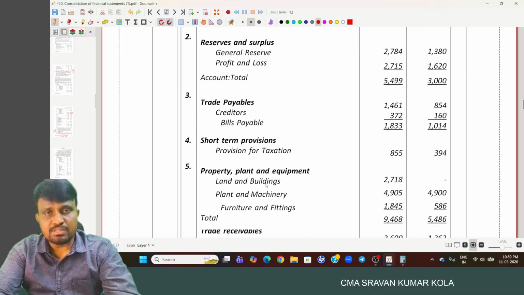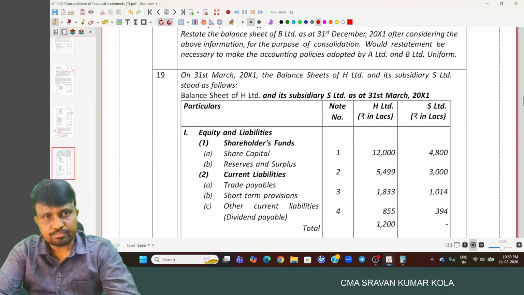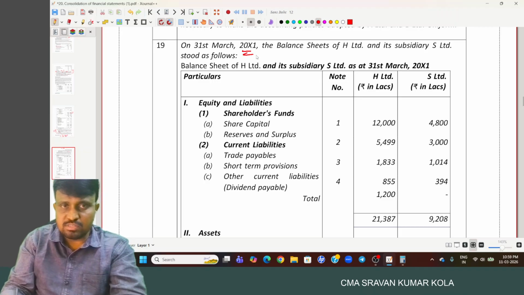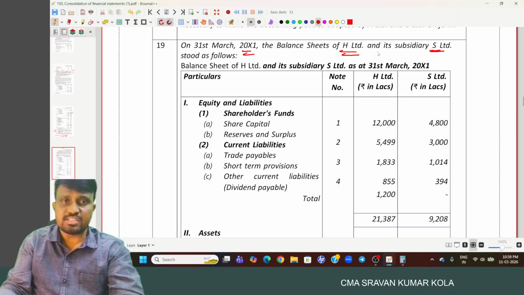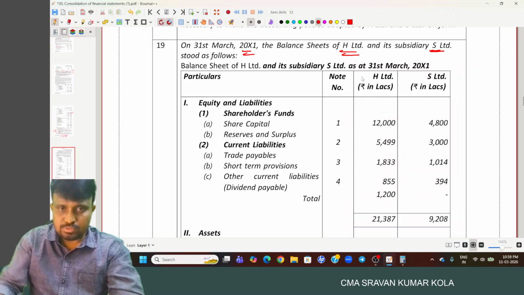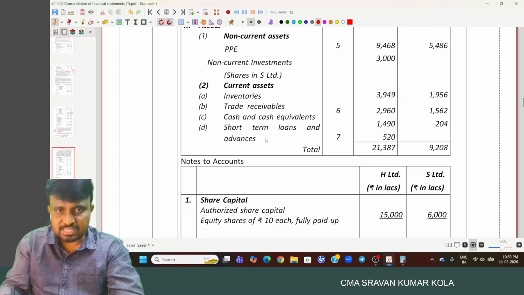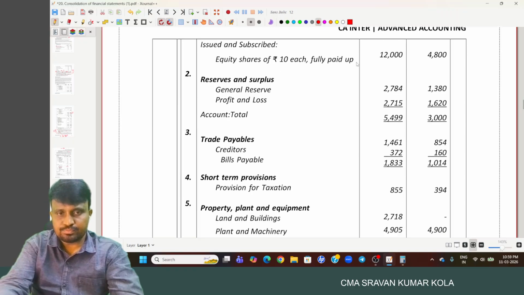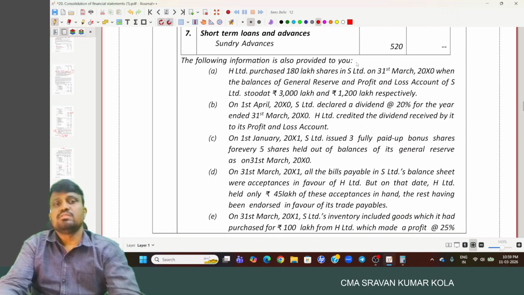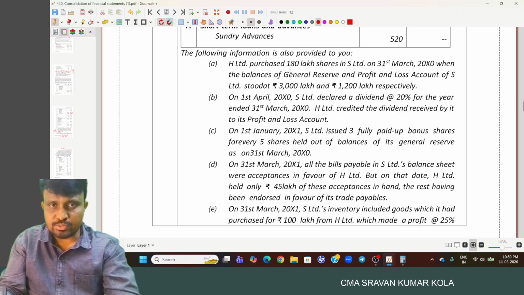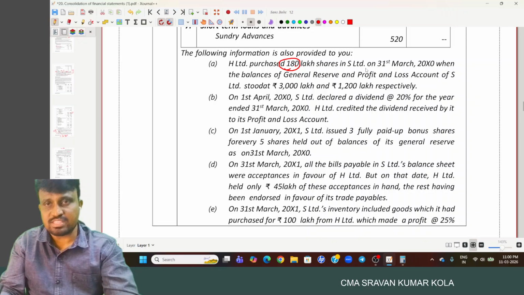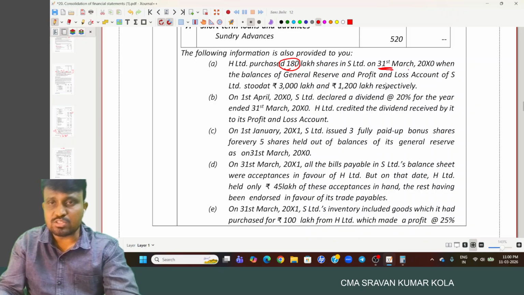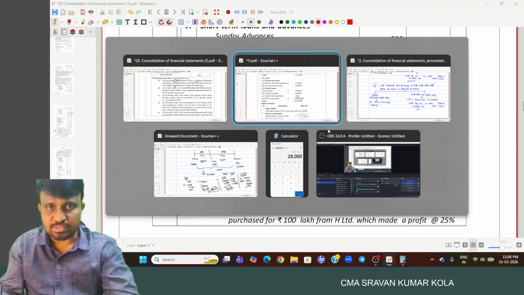And coming to the 19th question. On 31st March X1, the balance sheet of H Limited and its subsidiary S Limited stood as follows. So, what is the percentage they held? So, investment in S Limited 3,000. And the data given below. So the following information is also provided to you. H Limited purchased 180 lakh shares of S Limited on 31st March when the balance of general reserve and profit and loss account stood at 3000 and 1200 lakh respectively.